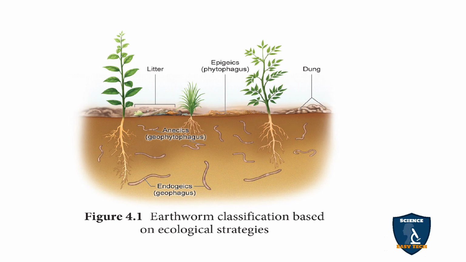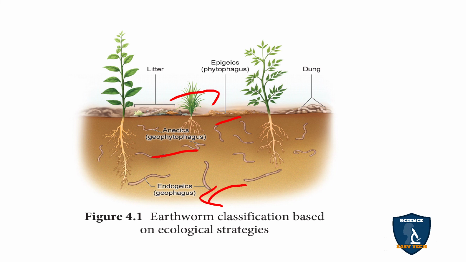So you can see in this diagram, this is the epigeic one, which lives on the upper surface. The next one, the anecic, lives in the middle, somewhat in the upper layers. And the endogeic lives here, in the deeper layer of the soil.